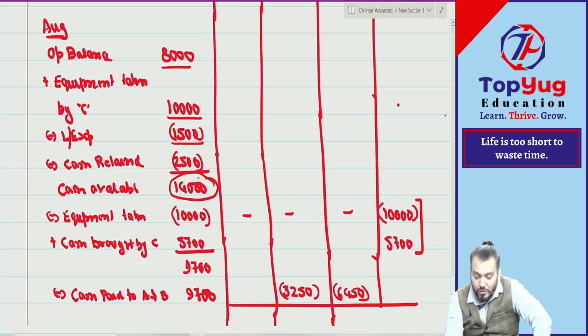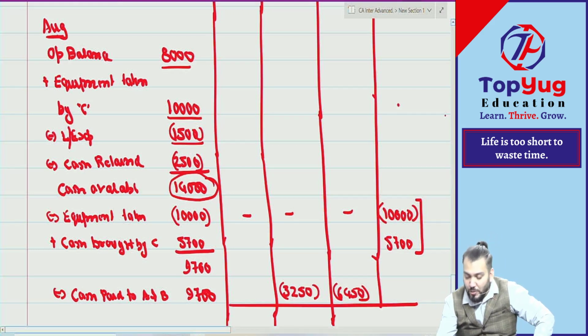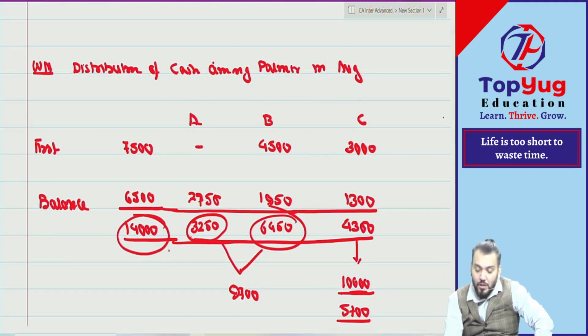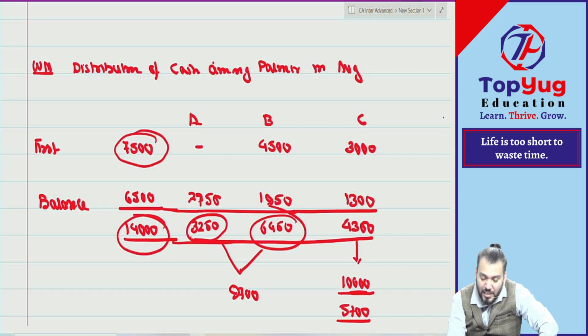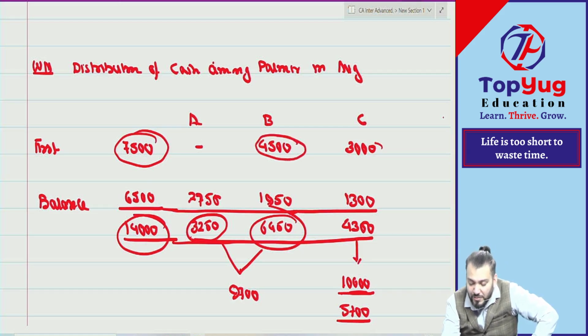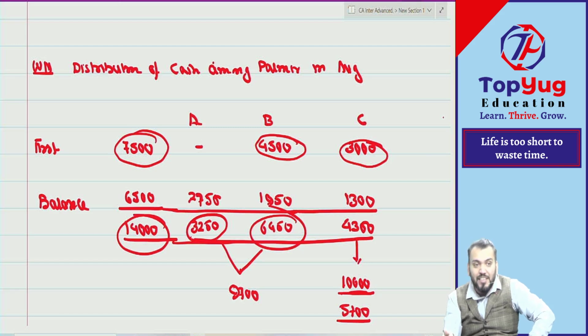Correct. Now because this was available for the purpose of distribution, we'll just find out order of payment to partners as per working note number 1. As per working note number 1, for that we have done distribution of cash among partners in the month of August. What was the cash available? 14,000. Out of 14,000, first we'll make payment to B and C to the extent of 7,500 as per working note number 1 only. Out of that, 4,500 will be paid to B, and 3,000 paid to C. So what is the balance cash available? 14,000 minus 7,500, that is 6,500, that will be paid to A, B and C in their profit sharing ratio.